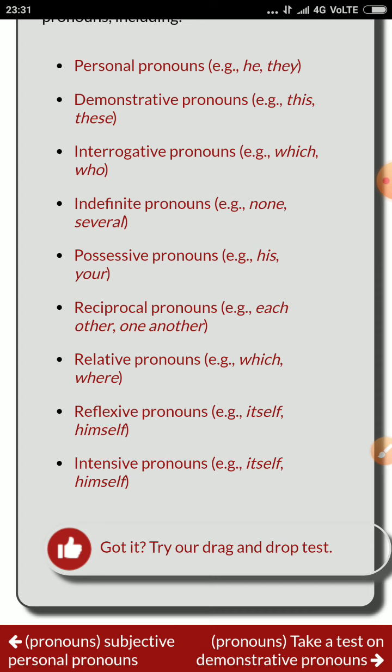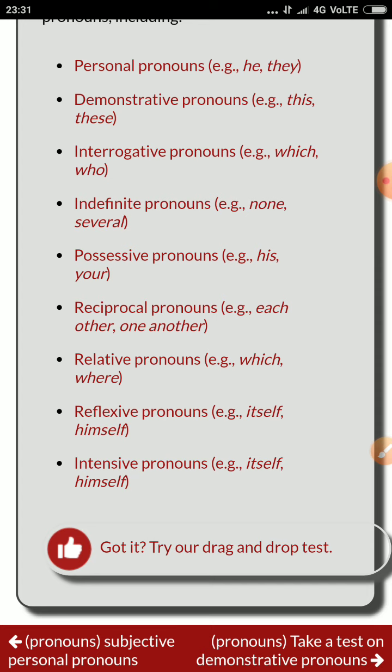But it's not clear yet, so we'll take examples, and then it will be much clearer, because reflexive pronoun and intensive pronoun are somewhat similar, but they are not the same. When you see the example, then you will get the difference between reflexive pronoun and intensive pronoun. So example is very important. Example is really crucial to understand the kinds of pronoun.